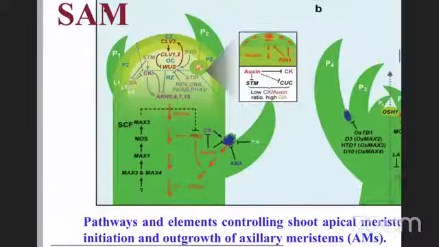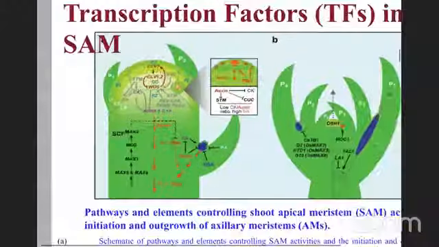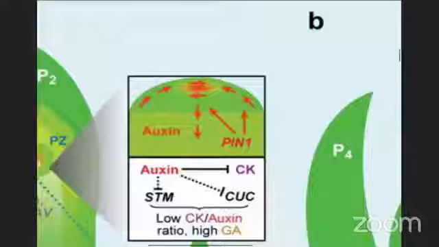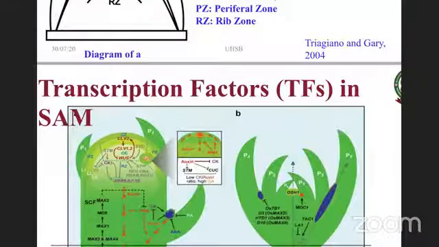Then you can also see cytokinin related transcription factors, CK. If you carefully see here, PINs, CUC, STM are involved in up and down regulating cytokinin levels in this area. When cytokinins and auxins are up and down regulated, or their concentrations are built up in a manner that is good enough for the shoot to grow, shoot buds also initiate.